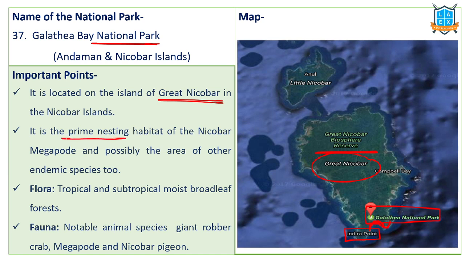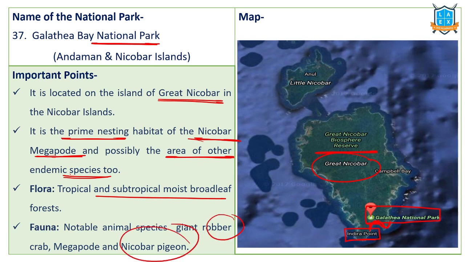This is a prime nesting site for Nicobar megapode species, and this is endemic to various other species also. It has tropical and subtropical moist broadleaf forests. Other species include robber crab, megapode, Nicobar pigeon. These are all important species. Nearby there is one more place called Campbell Bay. This is also important for biodiversity.